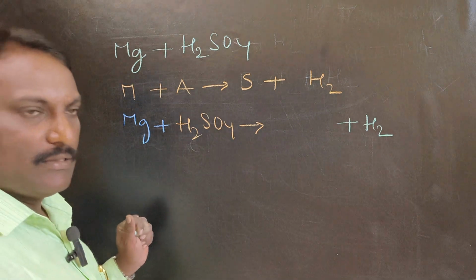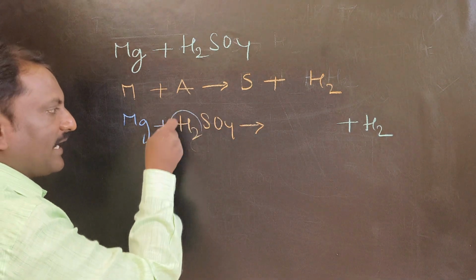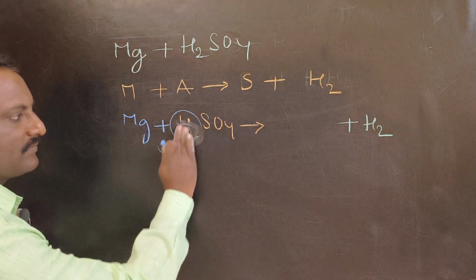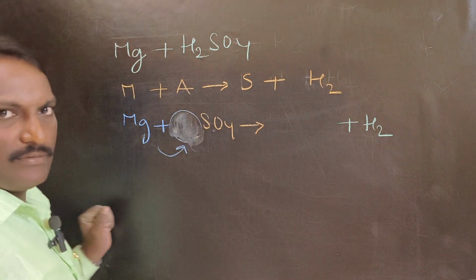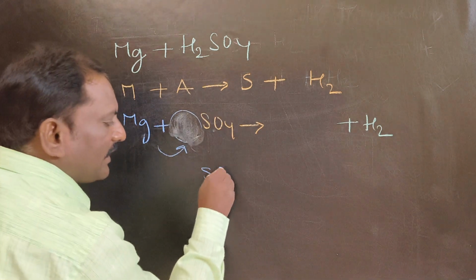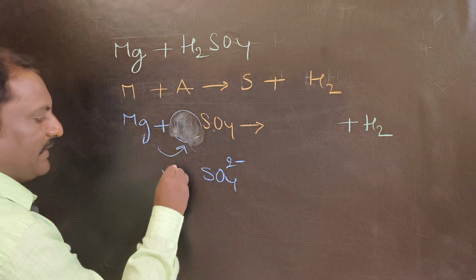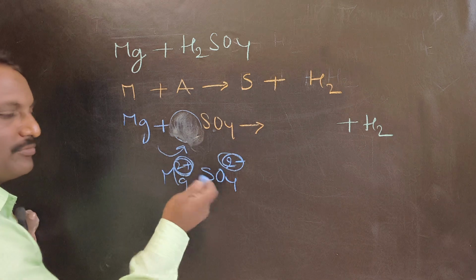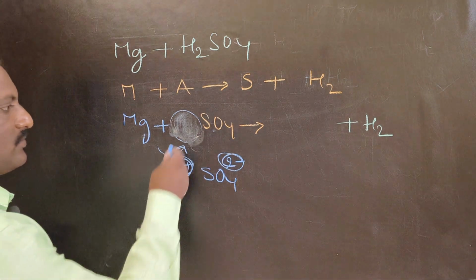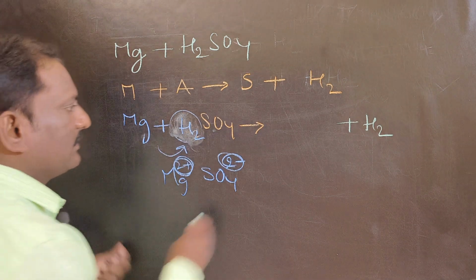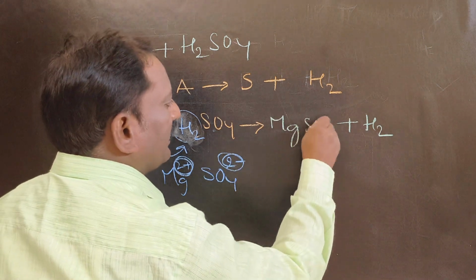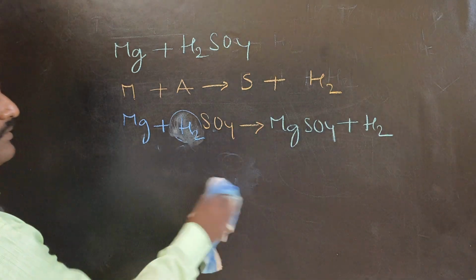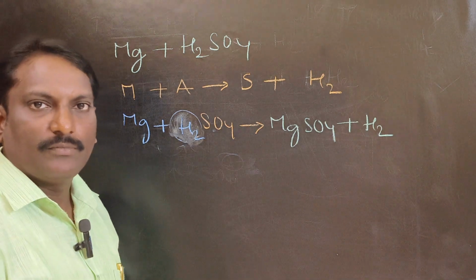How will you get salt? When hydrogen in the acid is replaced by metal. Magnesium sulfate will be the salt. Sulfate ion SO4 2 minus, magnesium ion Mg2 plus. No need to crisscross because the magnitudes of both ions are the same, so directly you should write MgSO4, magnesium sulfate. It's very easy. Is it clear?